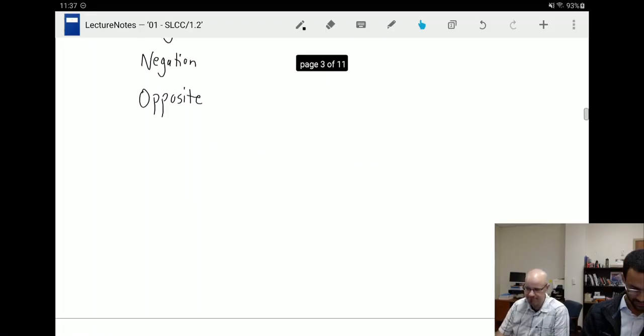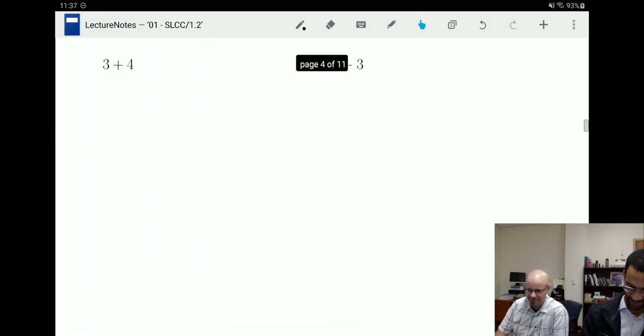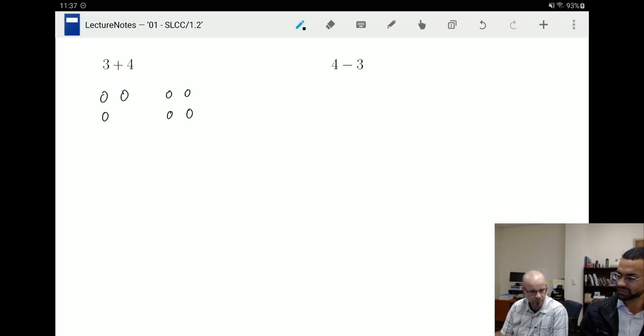Okay, so let's get to some problems. 3 plus 4, let's go with our dots. We'll use a regular black circle to represent three objects, and we're going to have four additional objects combined with that. Now we're looking at a total of 7 objects altogether.